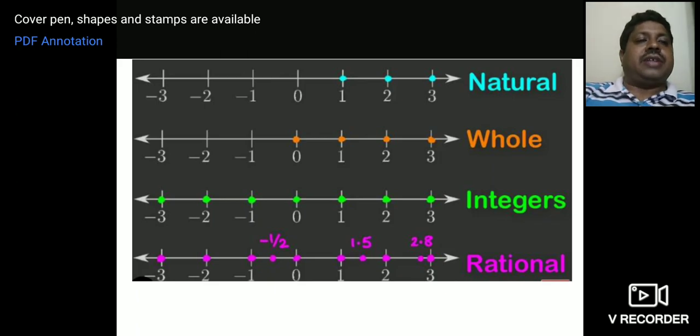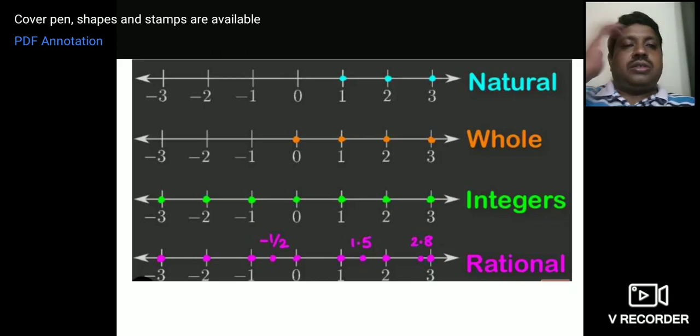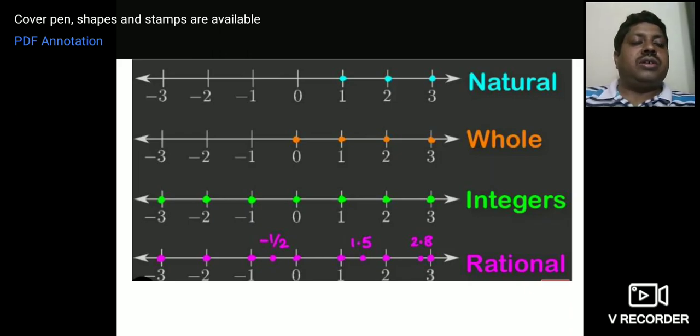You can observe here natural numbers, in blue color. It starts from 1, 2, 3, isn't it? Then whole numbers 0, 1, 2, 3, and integers minus 3, minus 2, minus 1, 0, 1, 2, 3. Rational numbers, you can see in between 0 and minus 1, minus 1 by 2, in between 1 and 2, 1 by 5, in between 2 and 3, 2.8. Like that you can represent numbers on the number line.